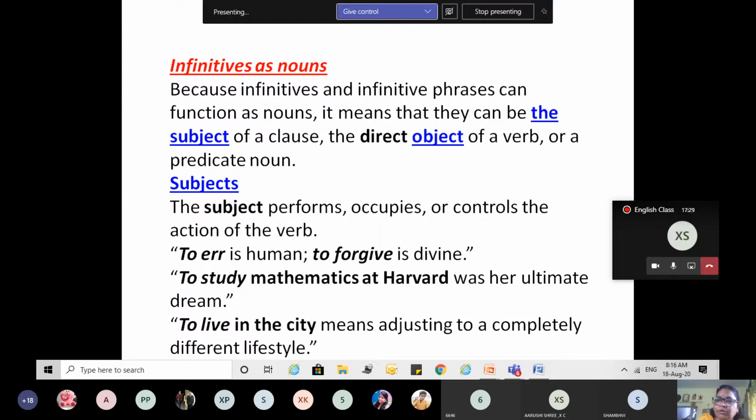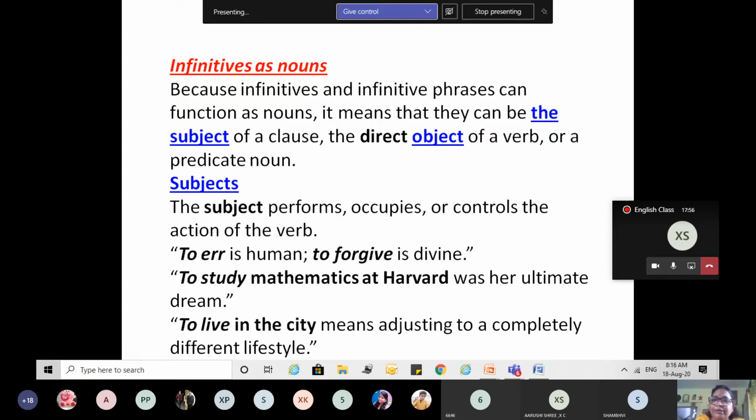Err means to make mistakes. To err is human. So what are we talking about? We are talking about to err. Right? "To forgive is divine." What is divine? To forgive. So what are we talking about? We are talking about to err and to forgive. So both are subjects here.